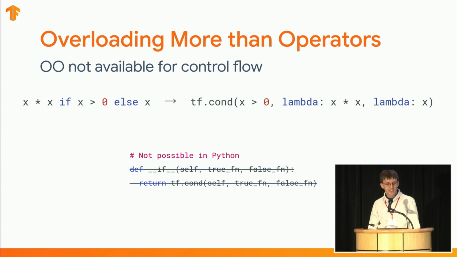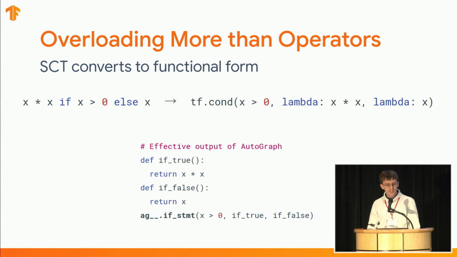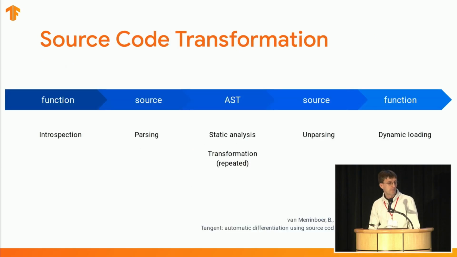However, the standard operator overloading does not extend to control flow in Python. In other words, we cannot write these kinds of overloads. AutoGraph fills this gap by replacing control flow like if and while statements with equivalent function calls. These function calls serve a role that's very similar to that of overloaded operators.